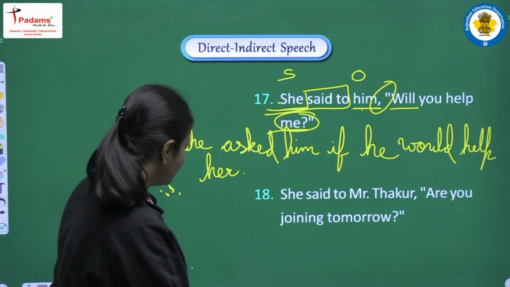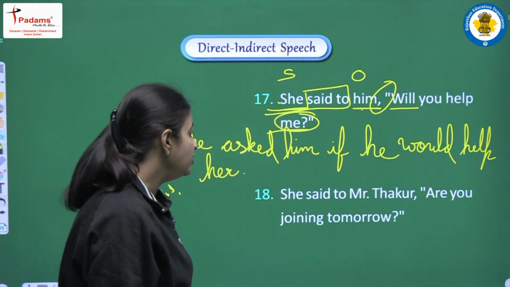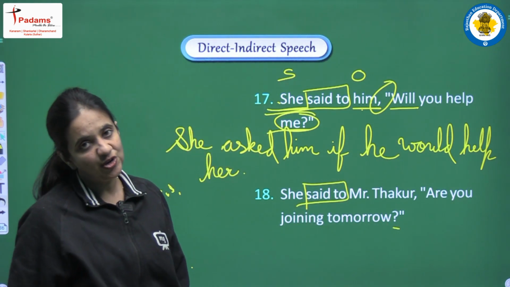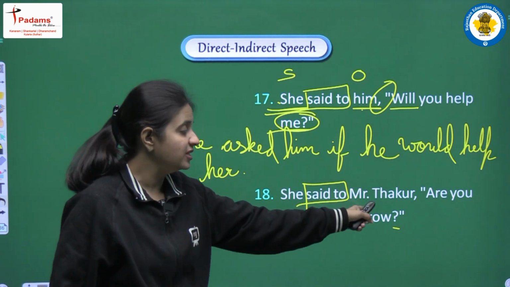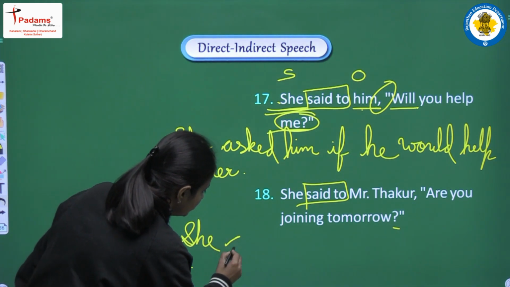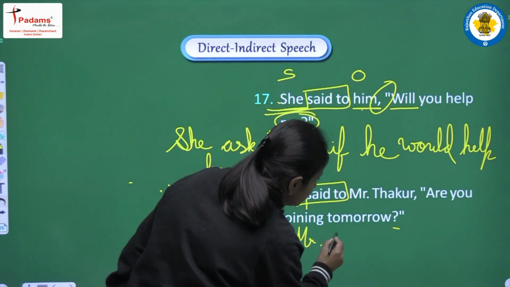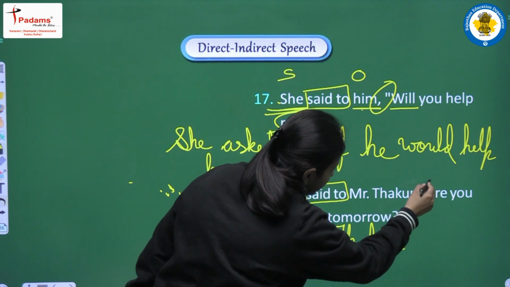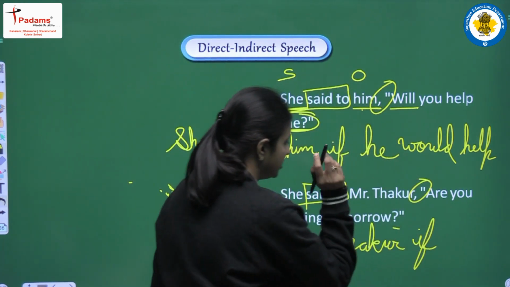Clear? Next is, she said to Mr. Thakur, are you joining tomorrow? We are having said to, an interrogative sentence. So said to will be converted into asked. We will be having, she asked Mr. Thakur. Let's write, she asked Mr. Thakur. Next, we will need one conjunction here. So in this sentence also, our conjunction will be if.